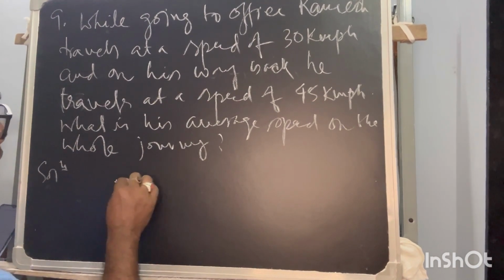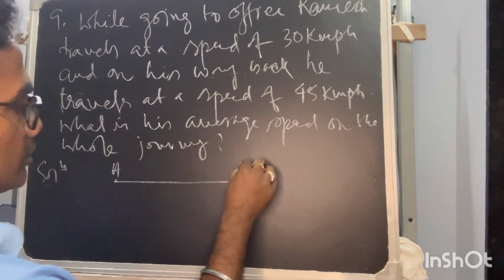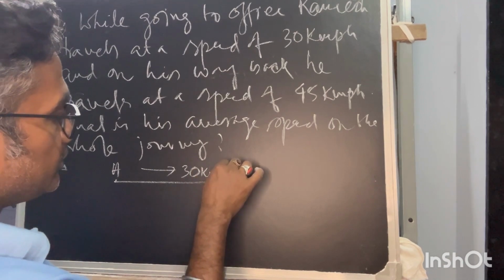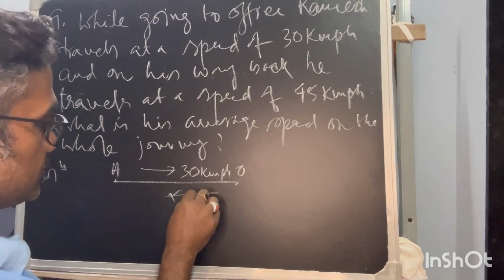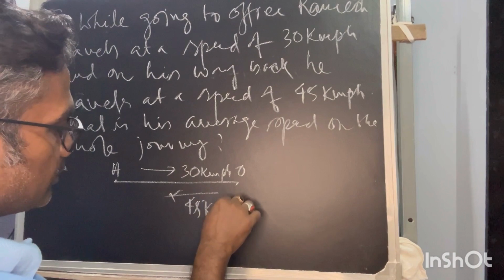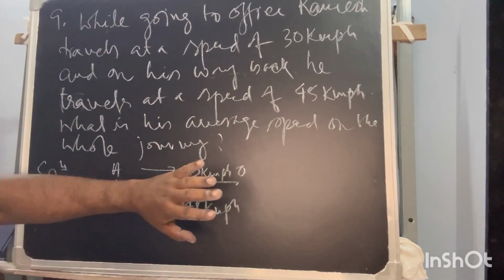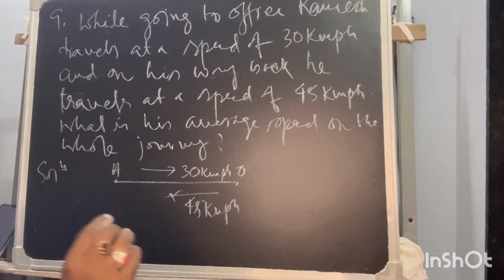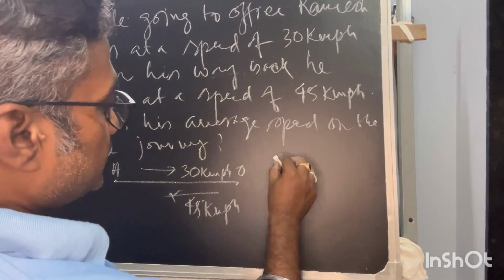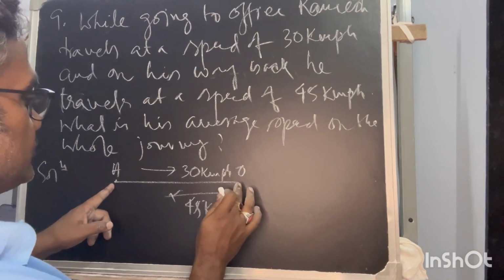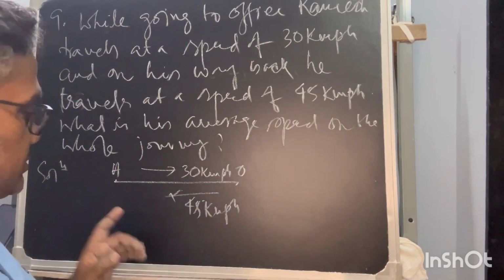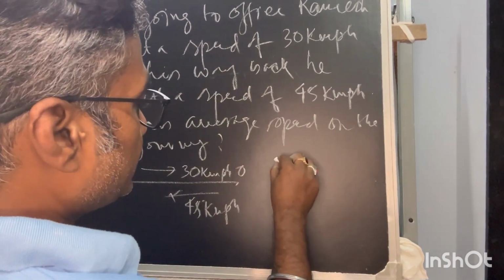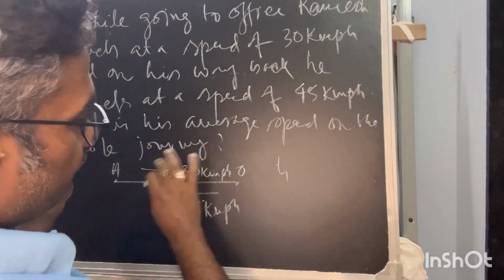he is moving from home to office and office to home. So onward journey, that speed is 30 kilometer per hour, and backward journey will be 45 kilometer per hour. This I have already taught you in the theory part, but still I will solve it in the analytic method so that you can understand better. Why? The distance from home to office to home is the same, means forward journey and return journey he is traveling the same distance. So what is the time taken for forward journey?